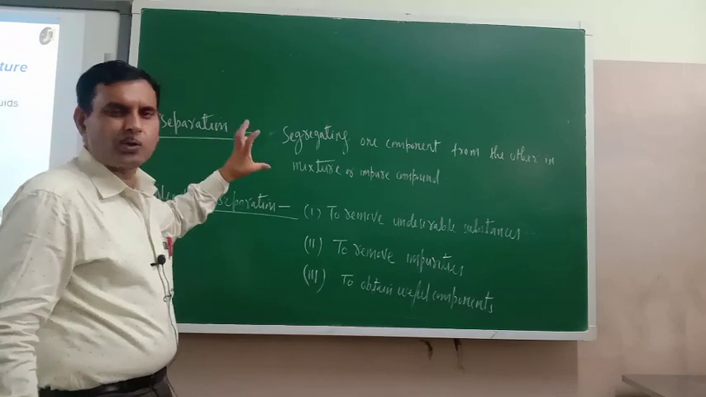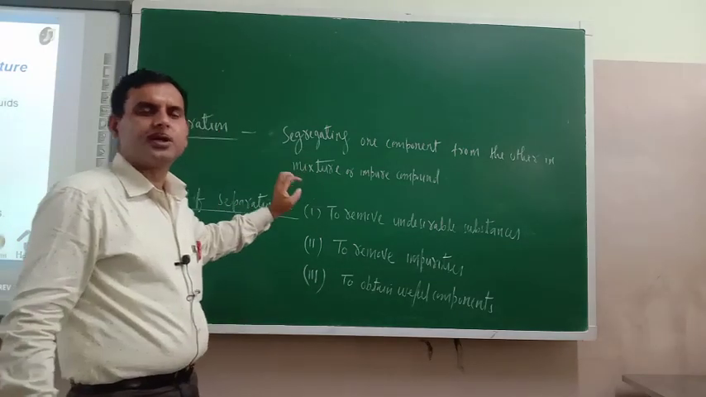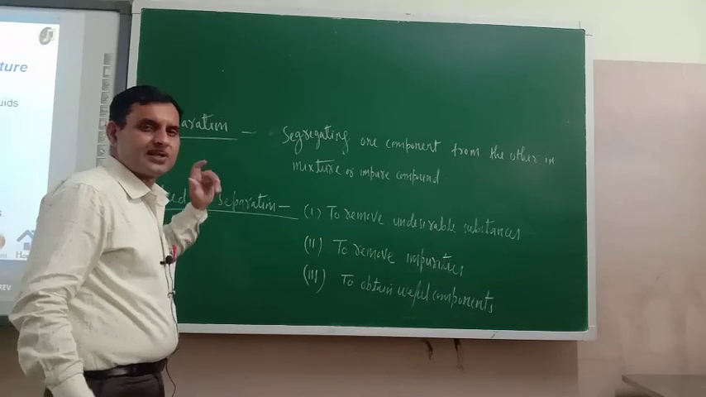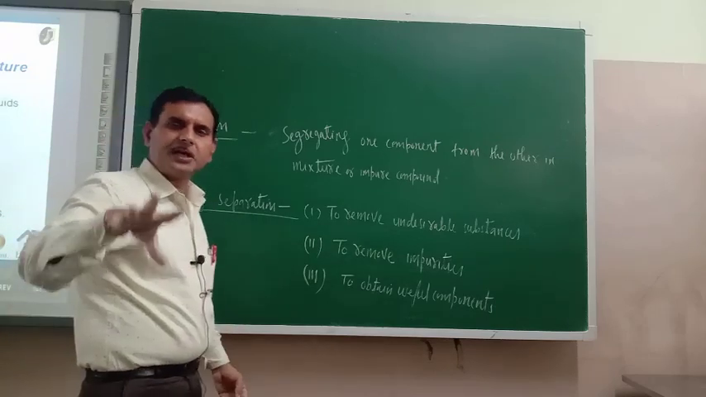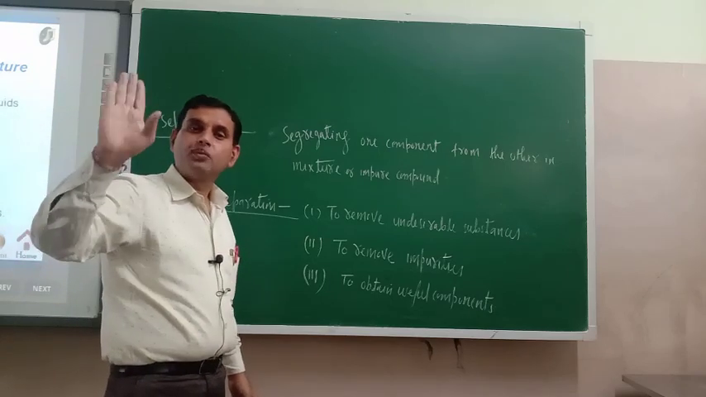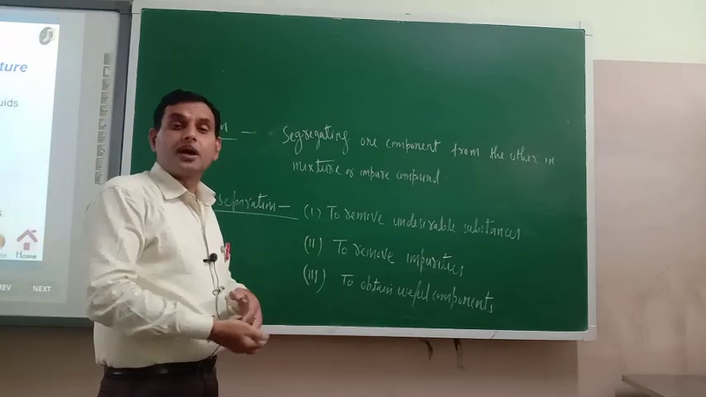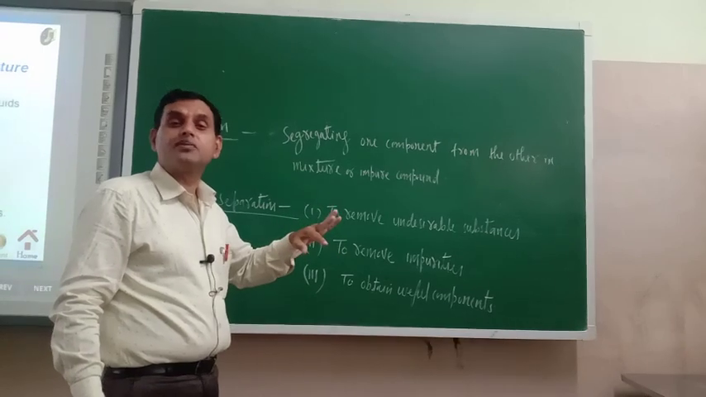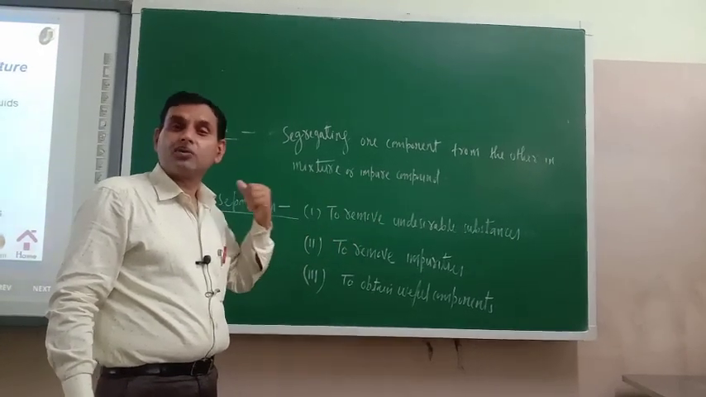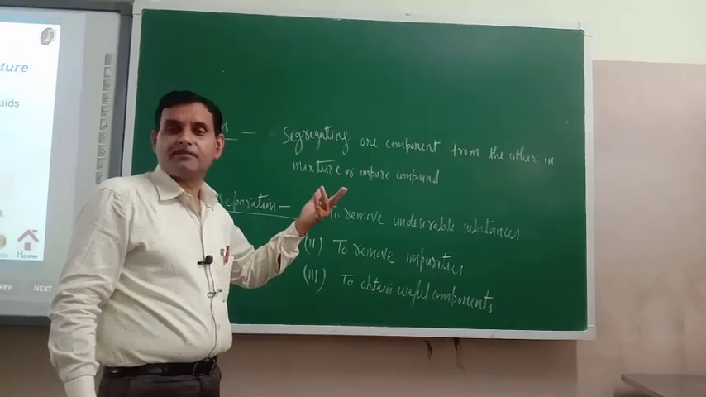Study the outline of the chapter I have given you. The main topic is separation of substances. Try to understand, in our daily life so many substances are there, but most of them are impure. In an impure substance only some useful components are there, so they should be sorted out so that we can use them.